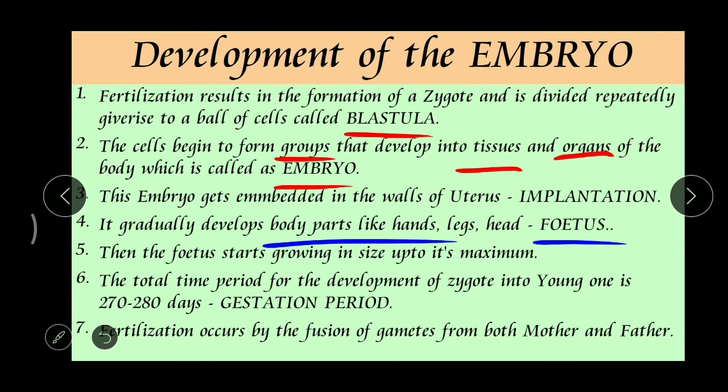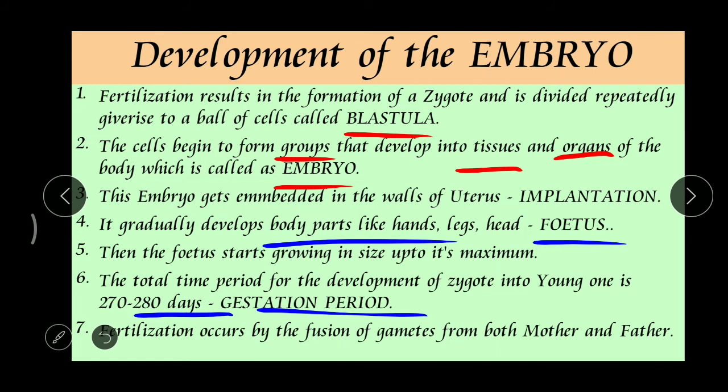There it starts growing in size up to how many days? Up to 272 to 280 days. See, this fetus keeps increasing in size, growing in size. And what do you call that time period?